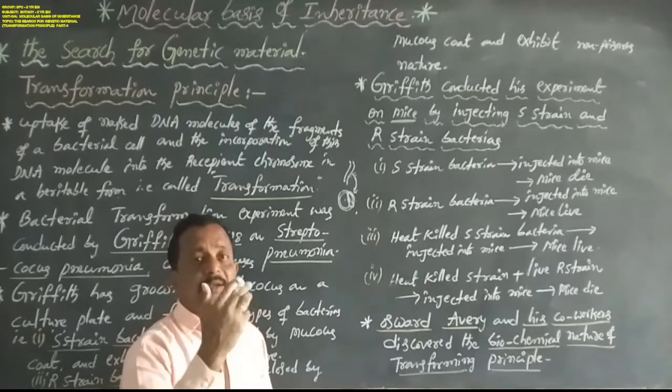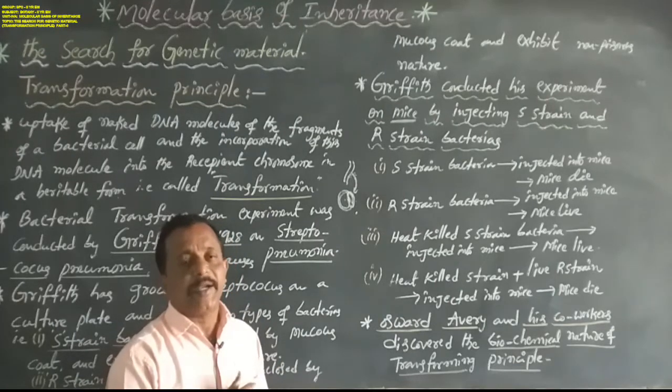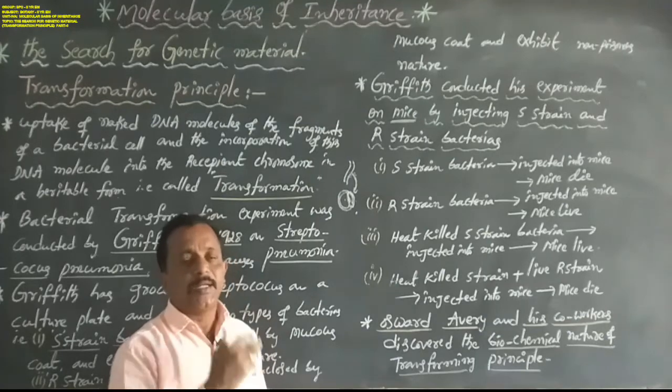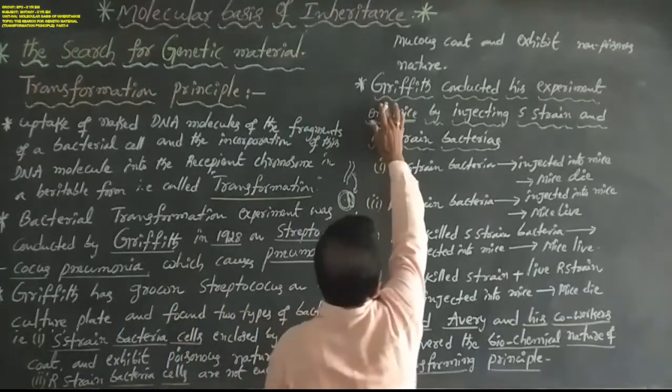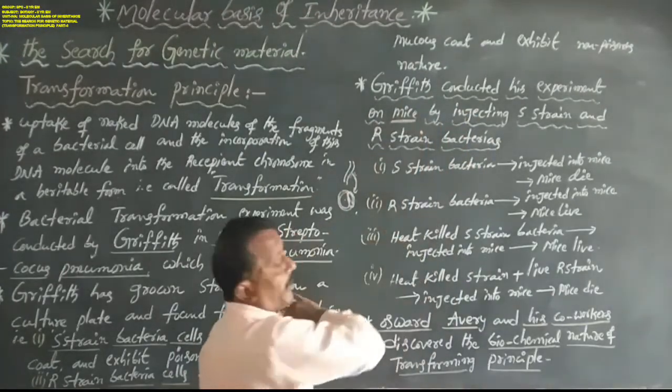And R bacteria cells are not enclosed by a mucus or polysaccharide coat and exhibit non-poisonous, non-virulent or avirulent nature.